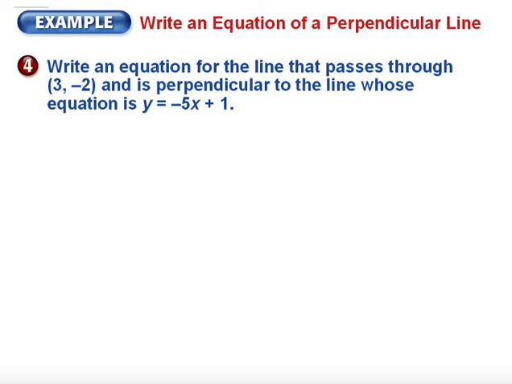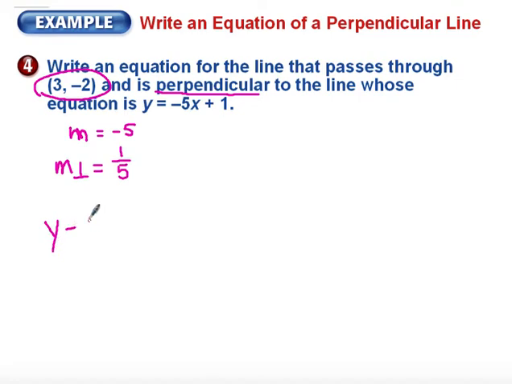So that takes us to our last example today. It wants us to write an equation for the line that passes through (3, -2) and is perpendicular to the line whose equation is y equals -5x plus 1. The only thing I need out of this line is its slope. So if the original slope is -5, that means the perpendicular slope has to be the opposite reciprocal, which is 1/5. Now I'm going to build my equation based off of this point and this slope.